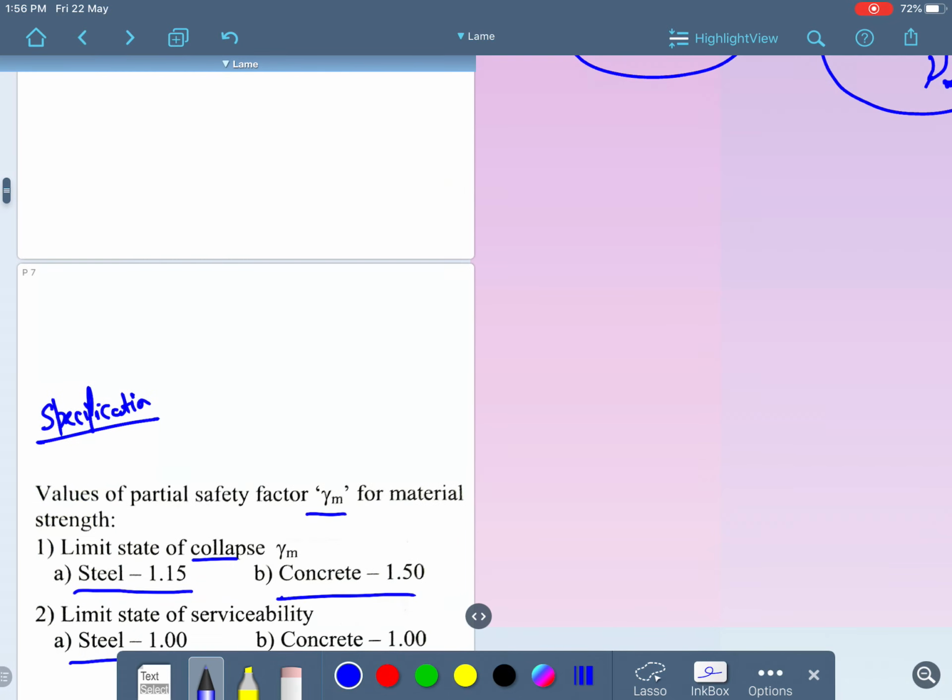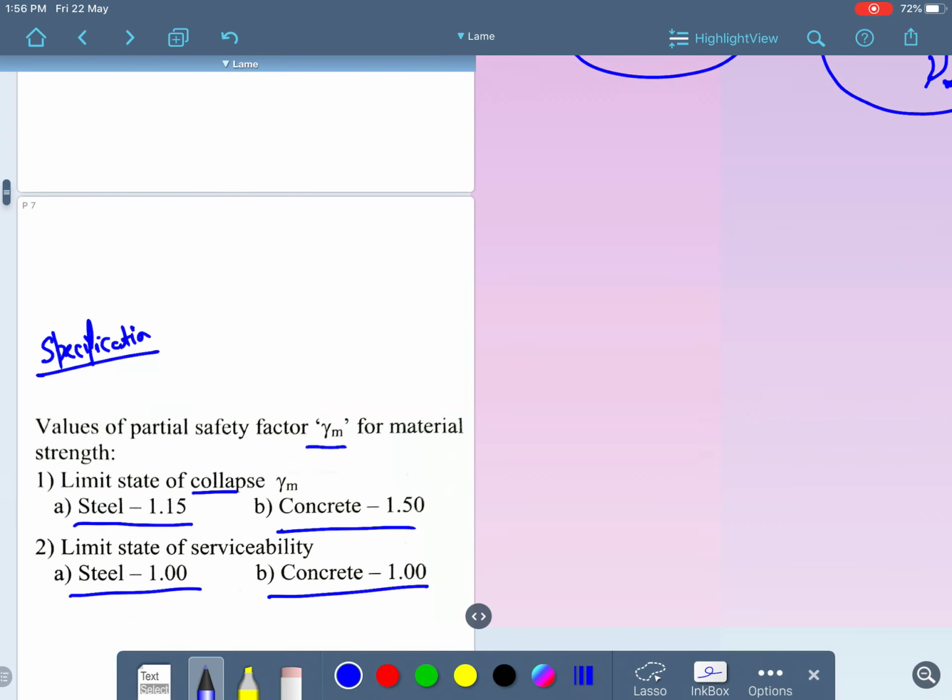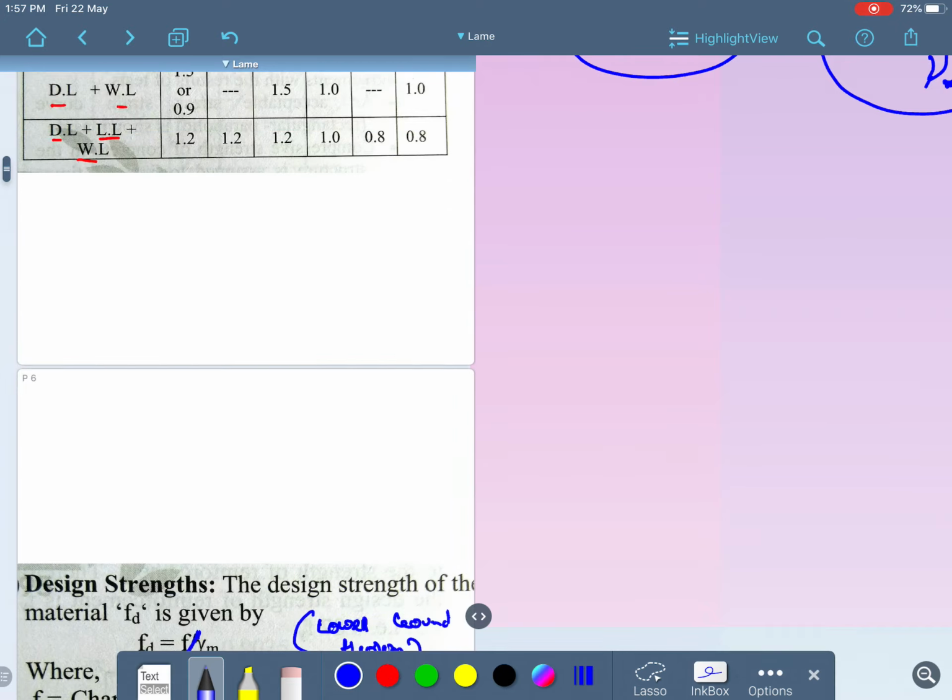Most of the times, as I have seen in the KPSC examination and also the Indian Engineering Service examination, this chart is asked directly. The question will be like this: what is the partial safety factor gamma m for a material strength in limit state of collapse for concrete, or in limit state of serviceability for steel? Like that, four kinds of questions can be framed with respect to this.